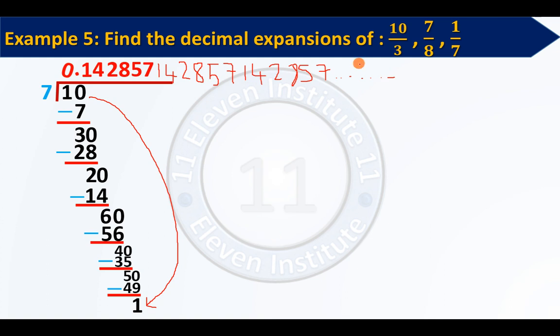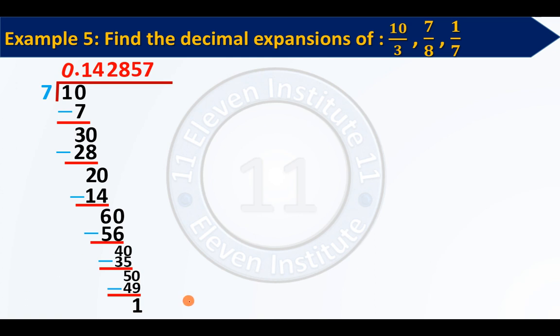So this is same as the previous question 10 upon 3. Only change is there a single digit was getting repeated. Here a group of numbers are getting repeated. See 1, 4, 2, 8, 5, 7 is one group. Again 1, 4, 2, 8, 5, 7. And again 1, 4, 2, 8, 5, 7. The numbers are getting repeated, but not singly, but in a group. I hope this is clear to you.